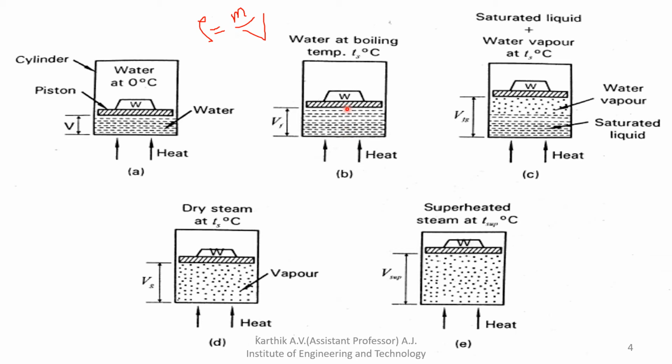So the water is no longer at 0 degrees Celsius; it becomes Ts degrees Celsius. Ts is the saturation temperature. As you add heat, the water goes from 0 degrees Celsius to the saturation temperature. At the same time the volume increases and the density decreases.